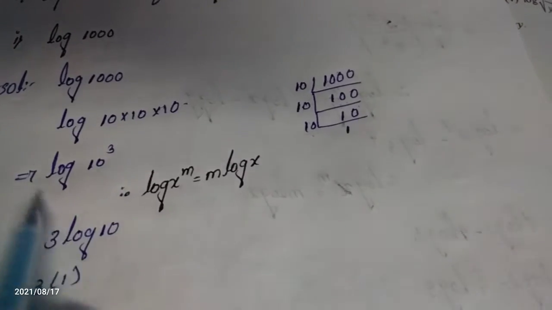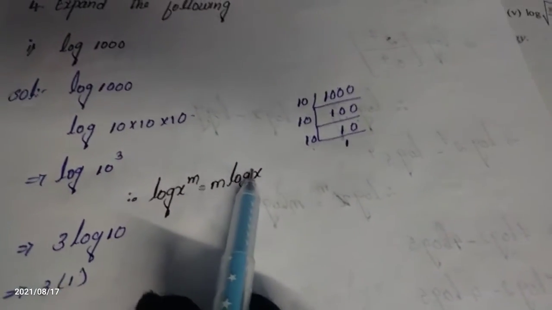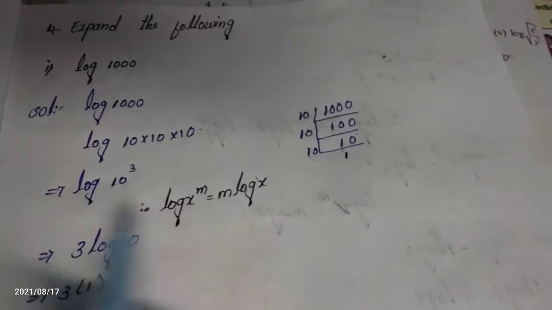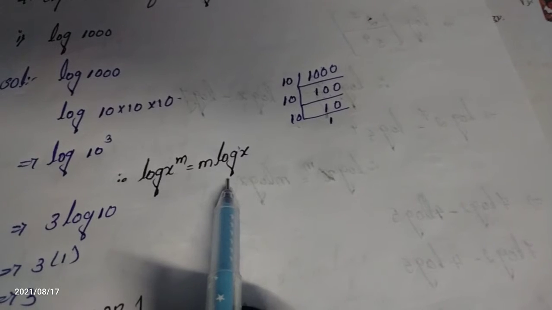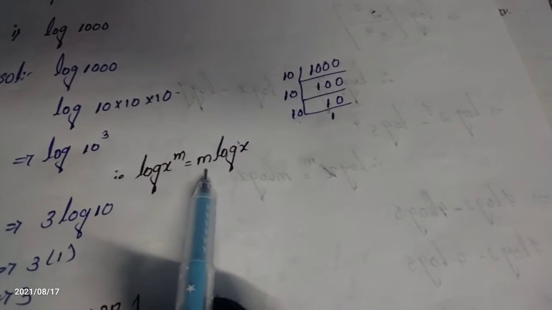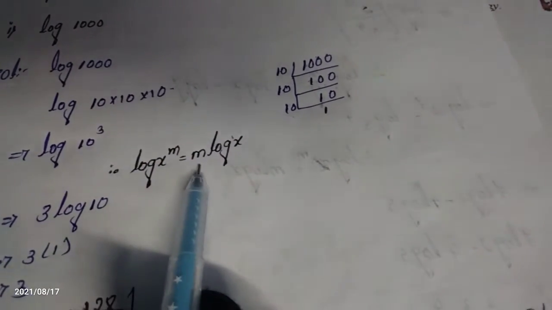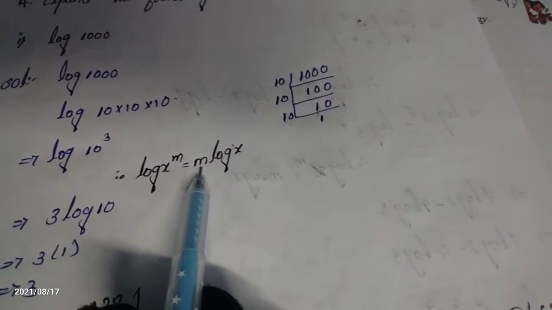This step is in the form of log x to the power m, which is equal to m into log x. Can you understand my point? In this step we are using this law of logarithm: log x to the power of m equals m into log x. Whatever power is there, we have to write before the log. In place of m we have 3, and in place of x we have 10.